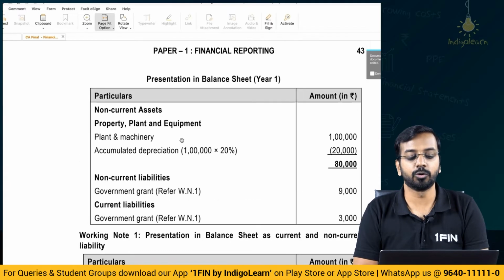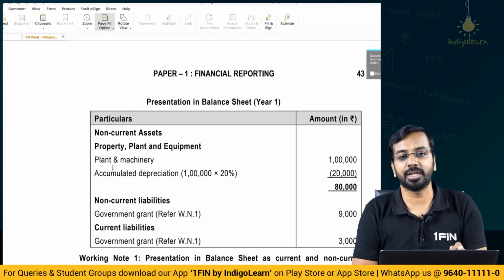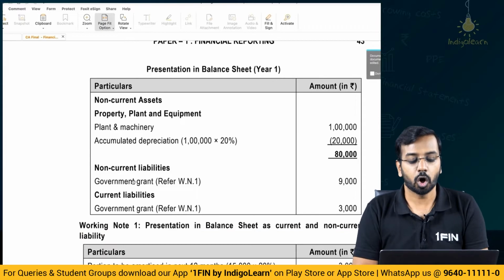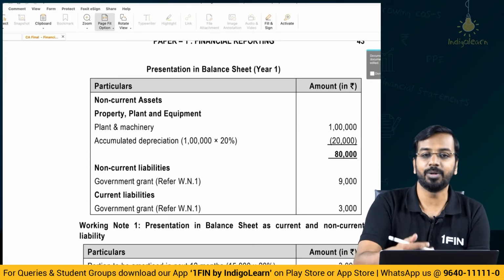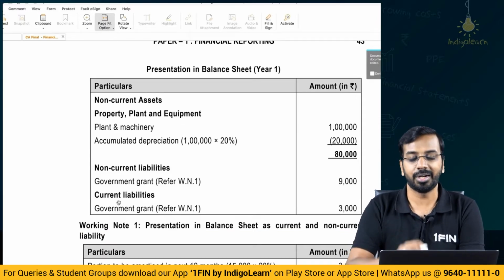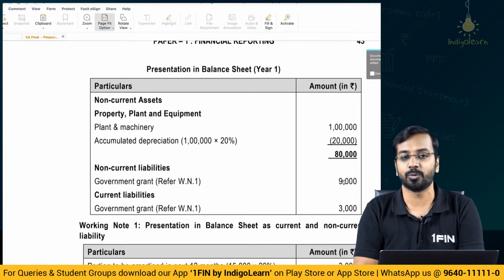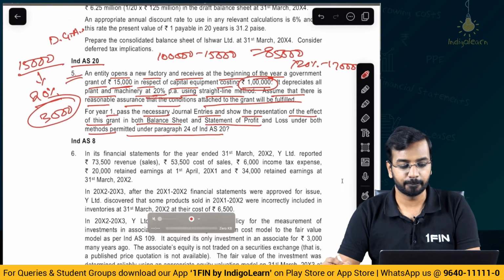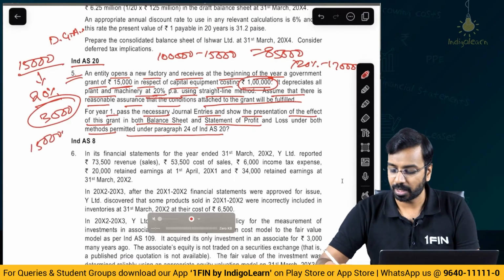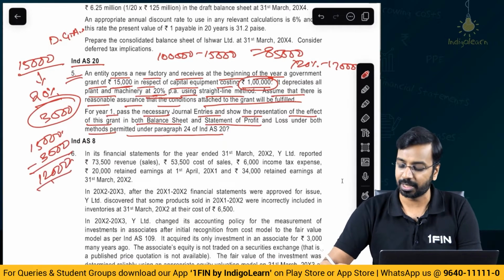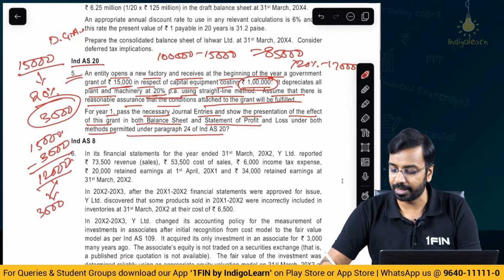Okay. Now, coming to balance sheet presentation, plant and machinery will be shown at the gross value of 1 lakh, accumulated depreciation 20,000, net amount 80,000, and government grant, you have split that between the current liabilities and non-current liabilities. Current liabilities which will be utilized in the next 12 months, which is 3,000, and the balance 9,000 non-current. See, totally we received 15,000 of grant. Out of this 15,000, 3,000 is transferred to P&L. We are left with 12,000 of grant. This is the liability. Out of this 12,000, 3,000 is current and your 9,000 is non-current.